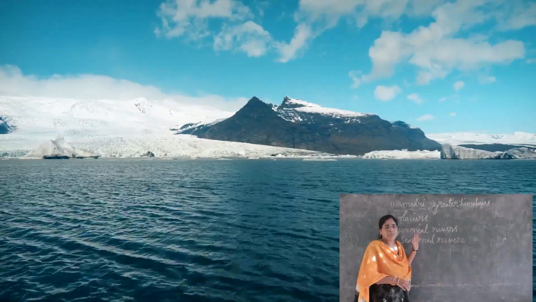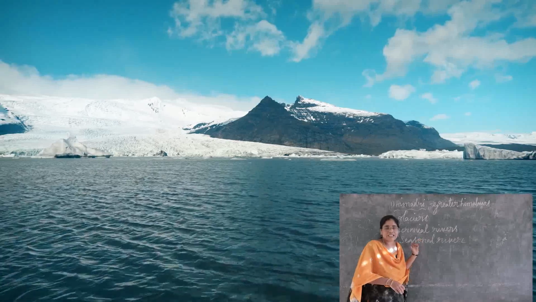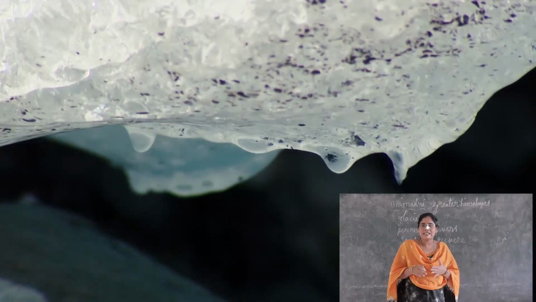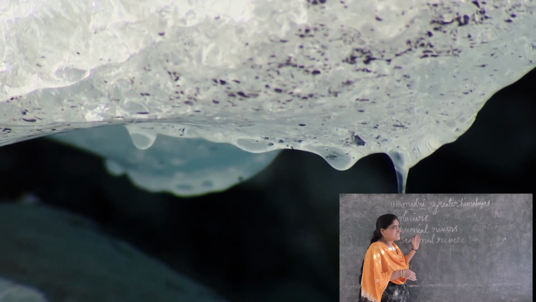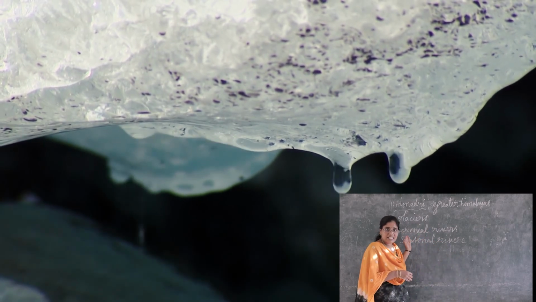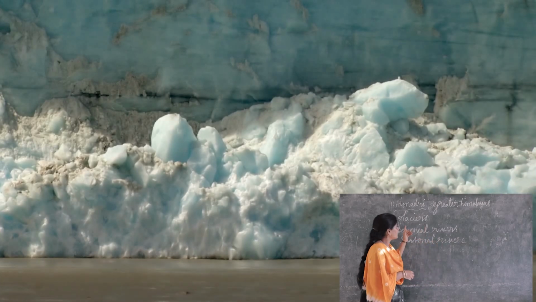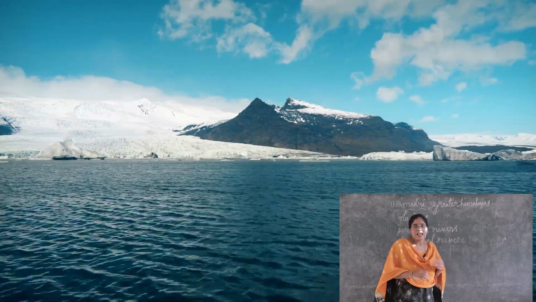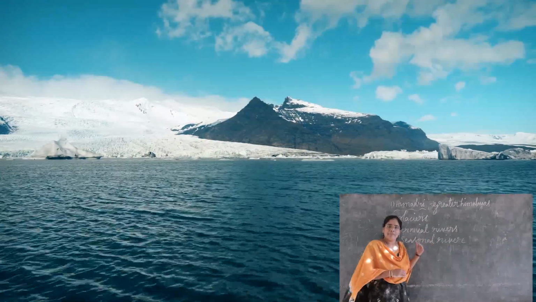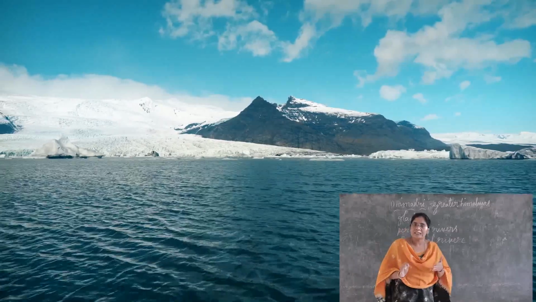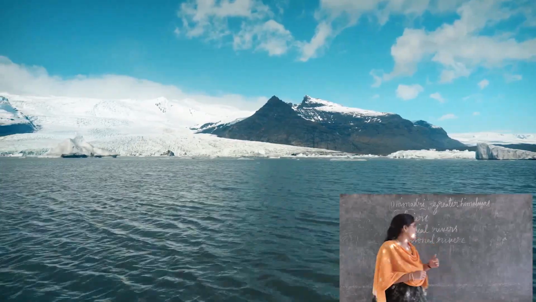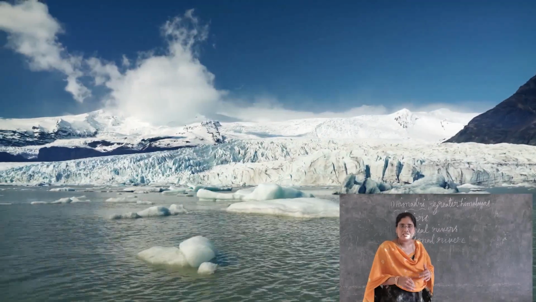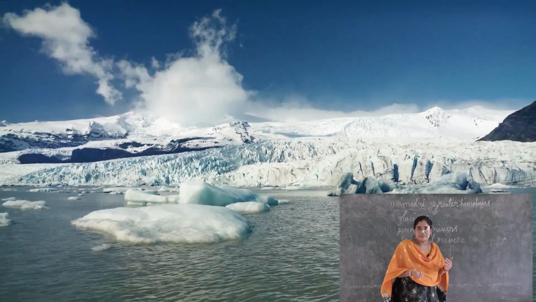Glaciers are the main source for perennial rivers. How are these perennial rivers formed? Here the glaciers are melting and flowing as rivers. These rivers are called perennial rivers.